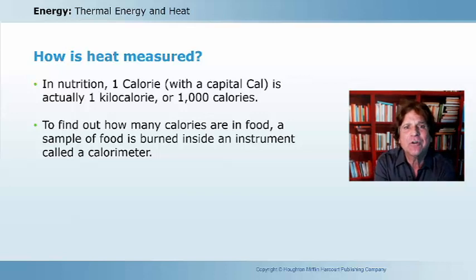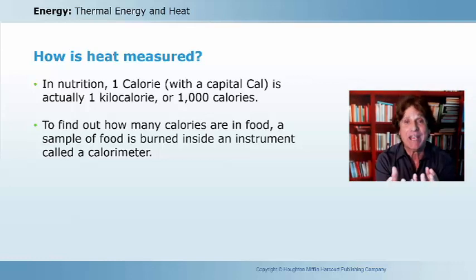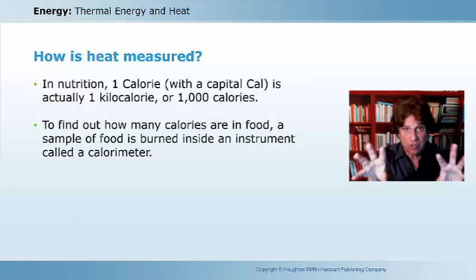To find out how many calories are in a food, scientists use an instrument called a calorimeter. And a calorimeter is a central chamber surrounded by a water jacket. And food within that central chamber is burned. And as it's burned, it gives off heat energy. That heat energy transfers to the water.